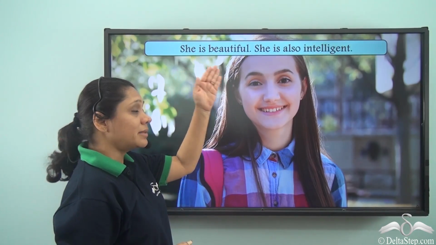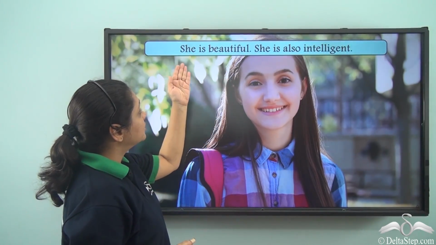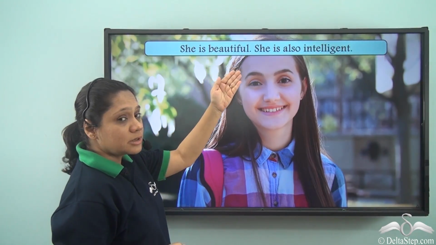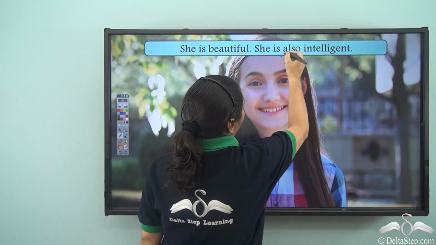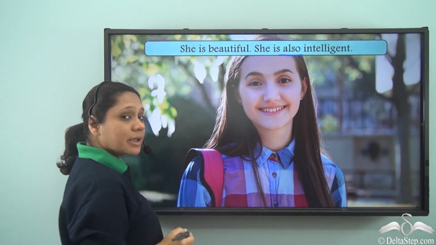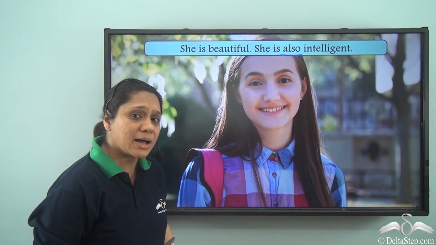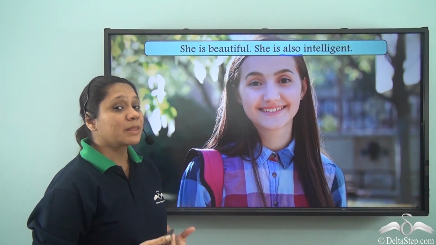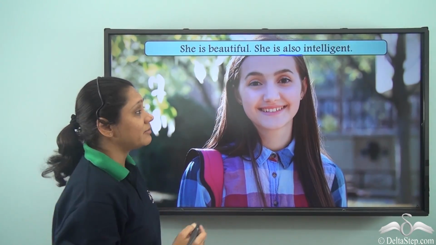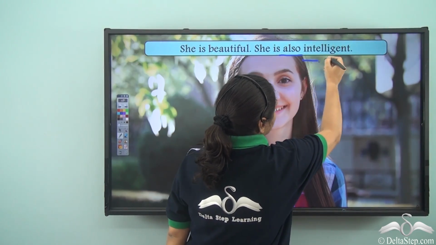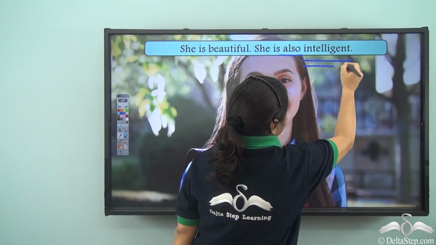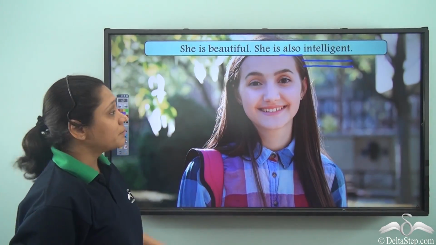Now let us look at these two sentences. She is beautiful. She is also intelligent. Here we have the word also. What do we understand by this word? This tells us that we are giving importance to the fact that she is intelligent.